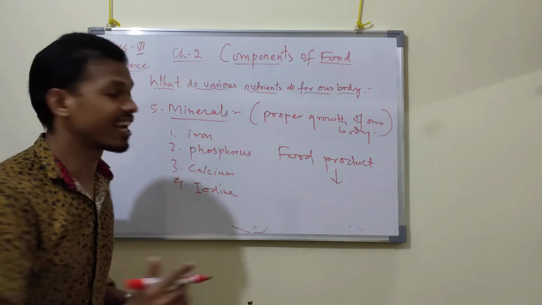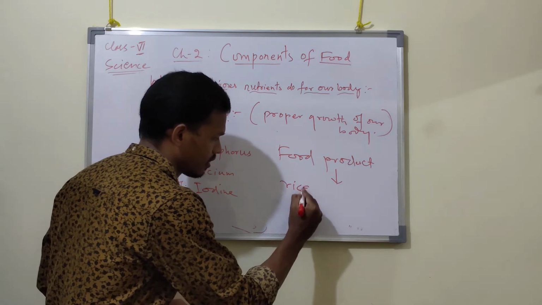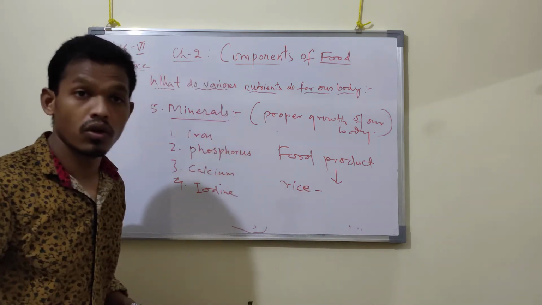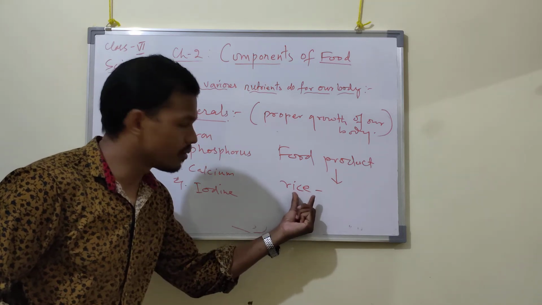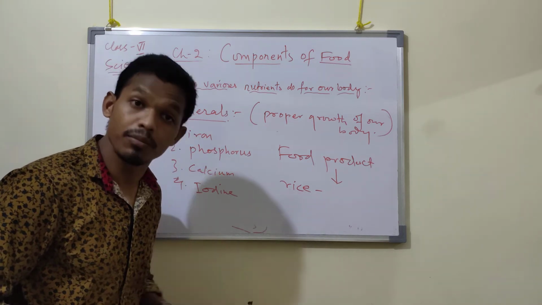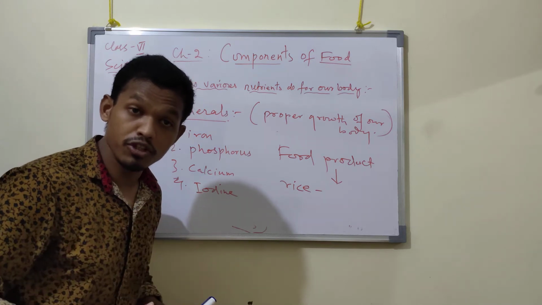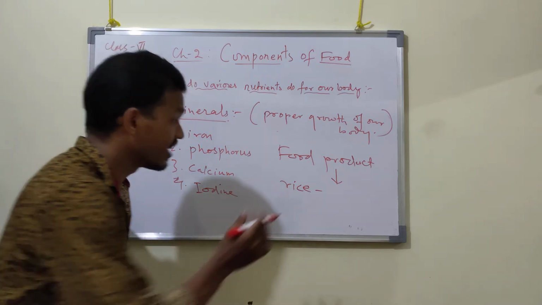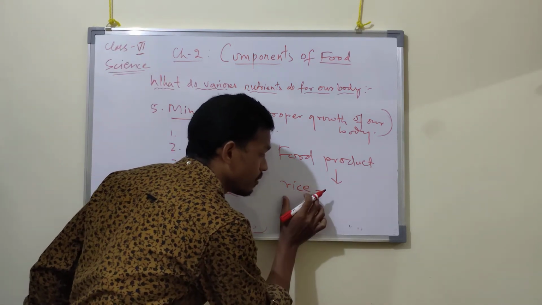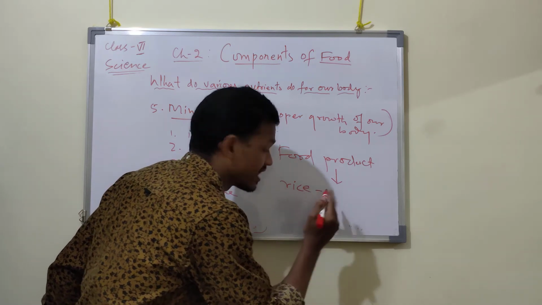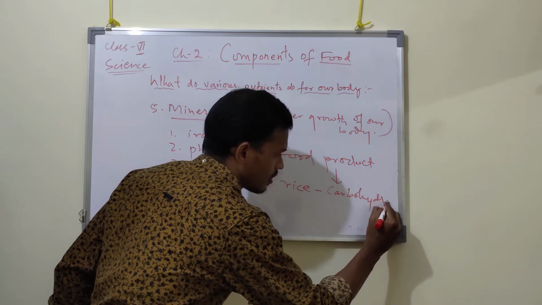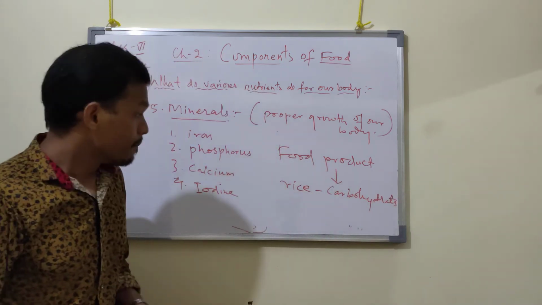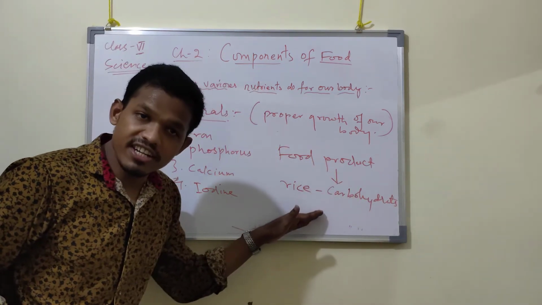For example, if you take rice, what are the nutrients that are there in rice? Most probably there is carbohydrate. From rice we get carbohydrate. But are other nutrients also present in rice?